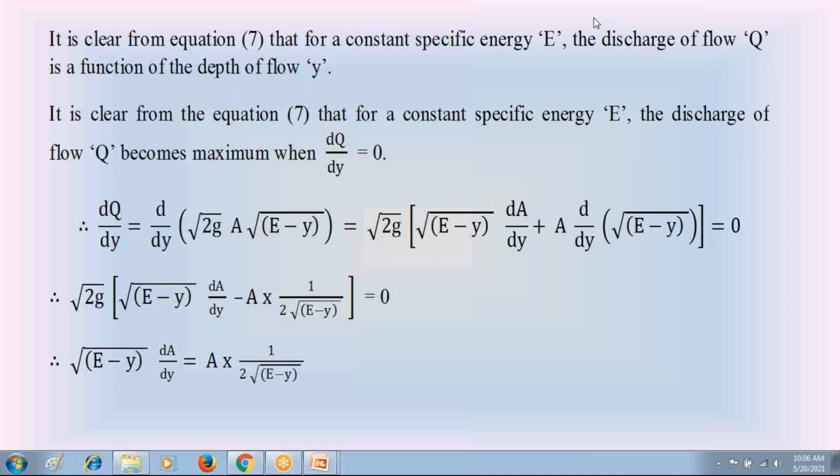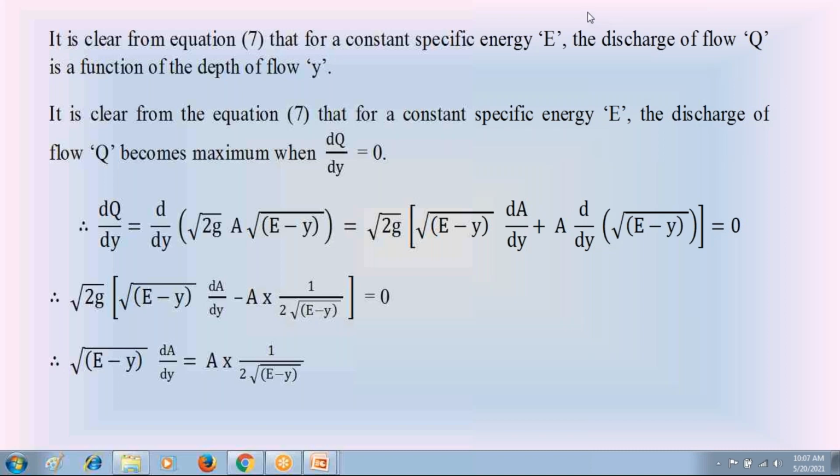So dq by dy is equal to d by dy of, substituting equation 7 in place of q, root 2z into a into root e minus y. Root 2z is constant, take it outside the differentiation. So that is root 2z into d by dy of a into root e minus y.